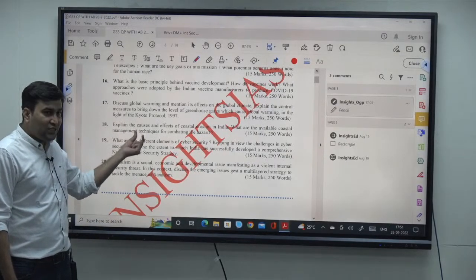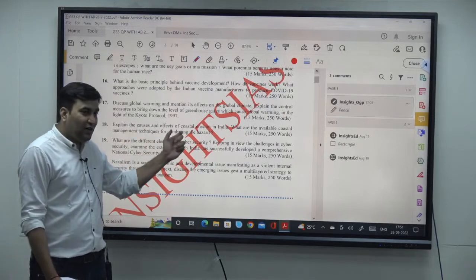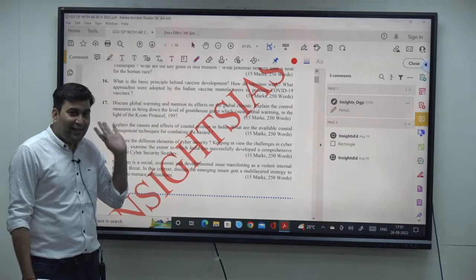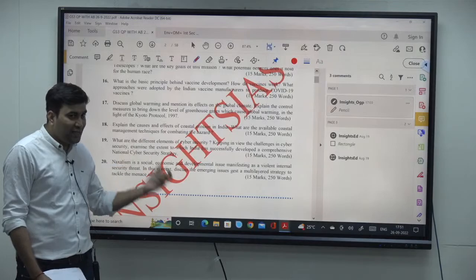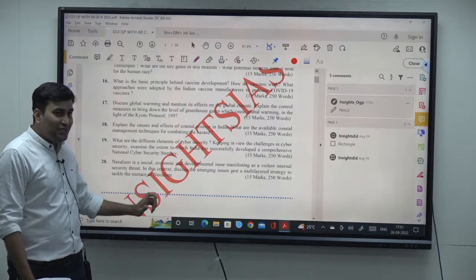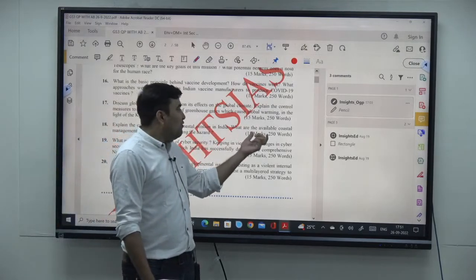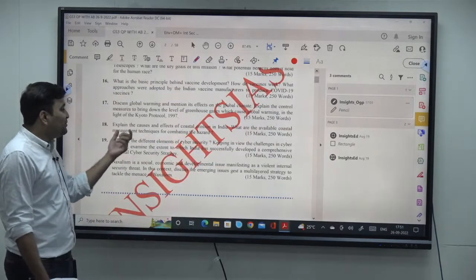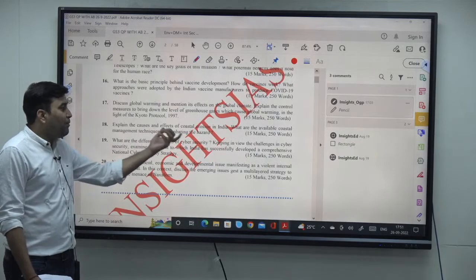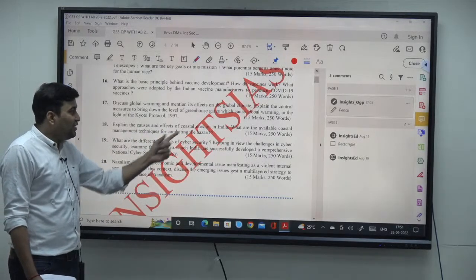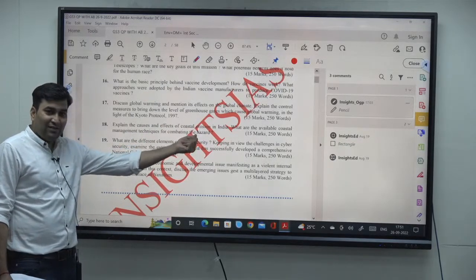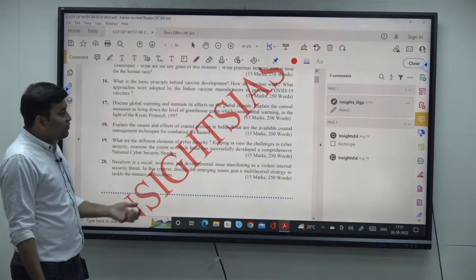Explain the causes and effects of coastal erosion. Directly शुरू में ही आपको लिखना है coastal erosion का मतलब क्या है, what are the causes and what are the impacts. In India, what are the available coastal management techniques for combating the hazard? Which hazard? Coastal erosion is a hazard. Getting the point?